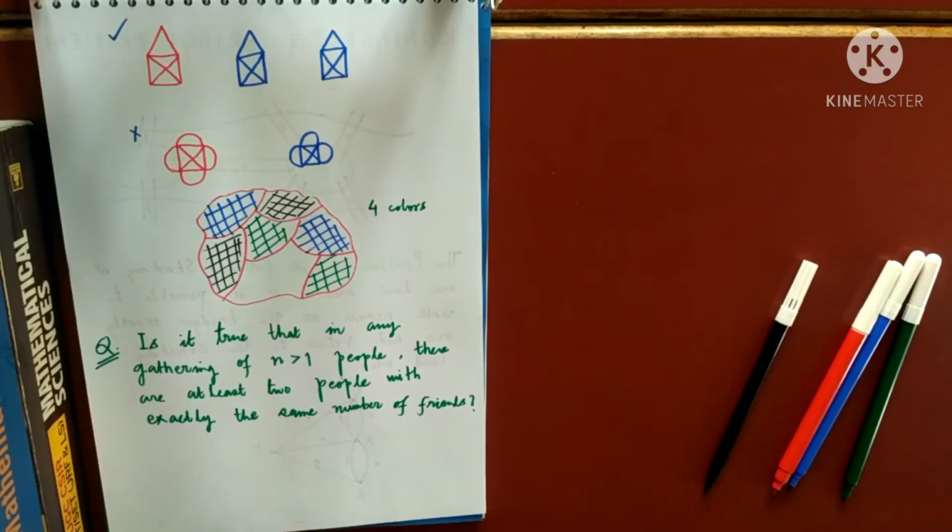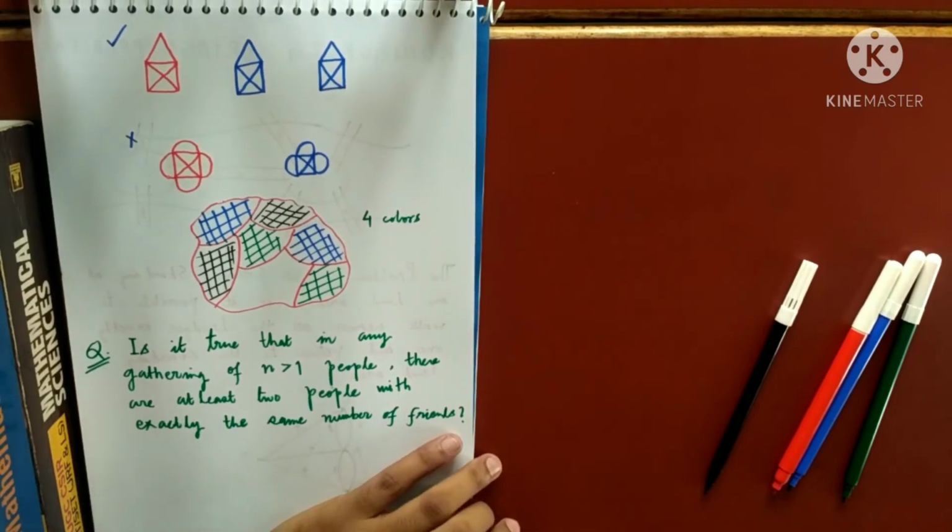In any party you go to where the number of people is strictly more than one, I can definitely guarantee that there will be at least two people having the same number of friends. So again, such a nice question, and the answer being yes will be given by graph theory. Am I clear with everything I said till now?